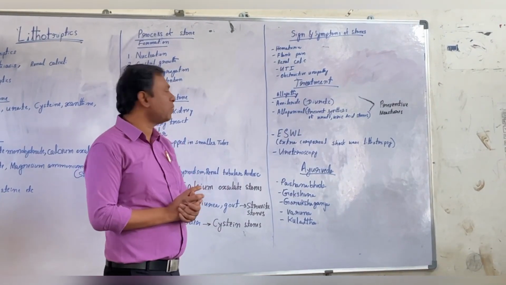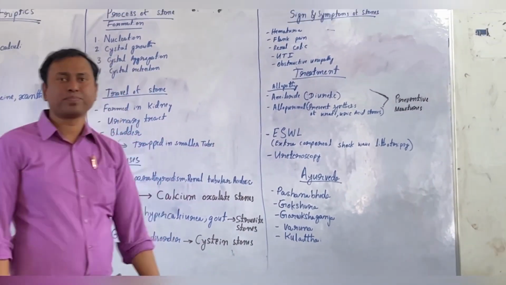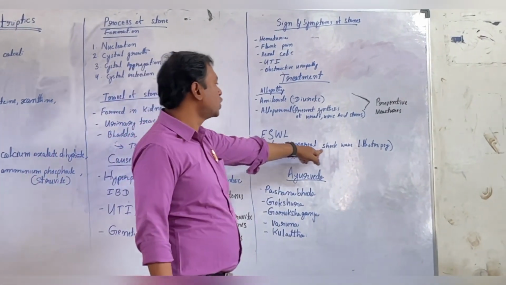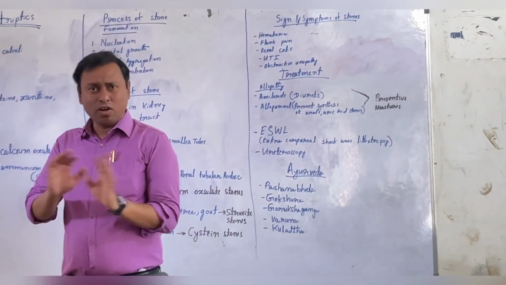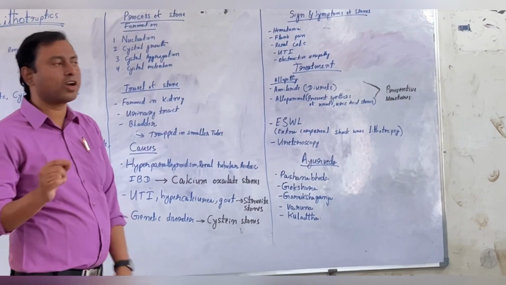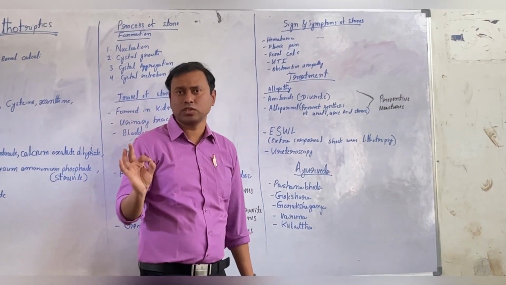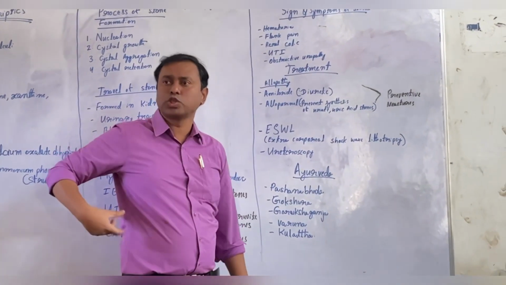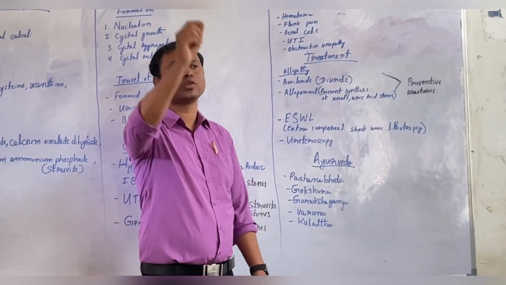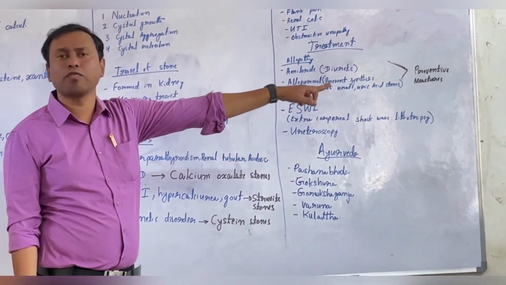In that case, in allopathy, what we are doing is ESWL therapy and ureteroscopy. The first is ESWL. What does it mean? Extracorporeal shock wave lithotripsy. This is non-invasive, which means there is no surgery. Simply we are giving shock waves. Due to the shock wave, the kidney stone breaks and comes out through the urine. This is called ESWL, extracorporeal shock wave lithotripsy.